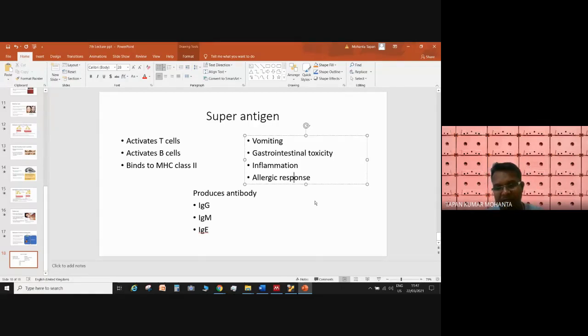In the majority of cases, these come from different foods. So basically, superantigens come from food sources much more than other infection sites. So we finished here today pathogenesis and different toxins. If you have any question, please write to me and ask me.